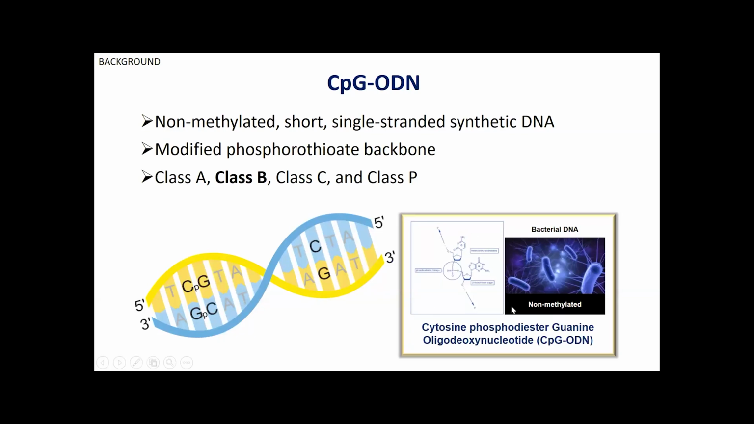So what is CpG-ODN? Its name stands for cytosine phosphodiester guanine oligodeoxynucleotide. This is a synthetic homologue of bacterial DNA, and because of that, it acts like bacterial DNA in the immune system, but without producing any disease. It can stimulate the immune system to produce different cytokines and protect especially vertebrate animals against different diseases. It is a non-methylated, short, single-stranded synthetic DNA molecule.